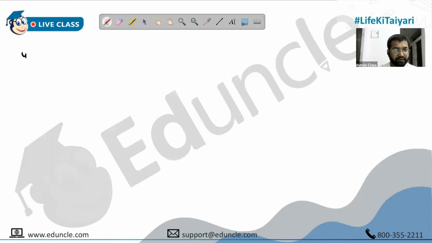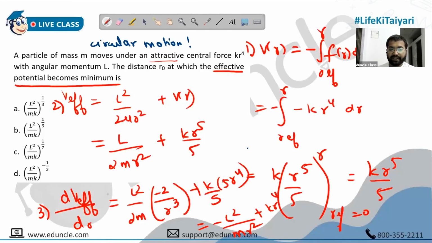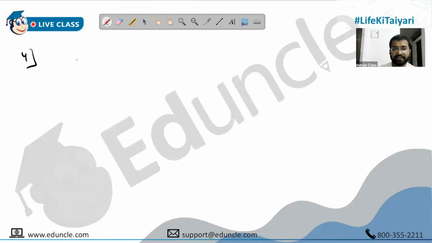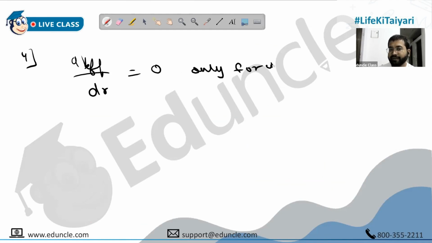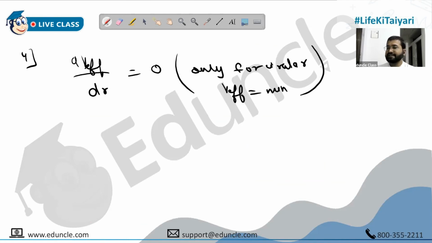The fourth step: the third step, like I told you, is finding dV effective by dr. This will become 0 only for circular motion, not for anybody else. V effective becomes minimum only for circular motion. Otherwise this cannot happen. So it happens at R equals R naught.